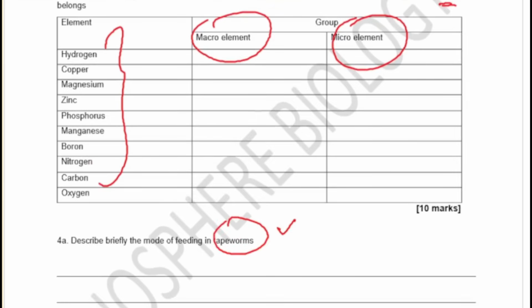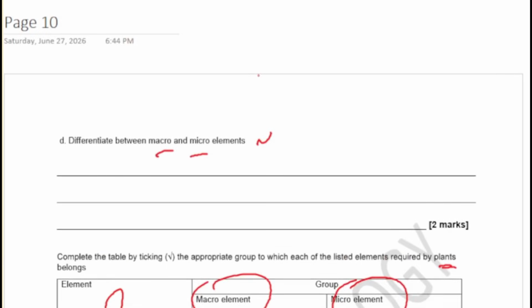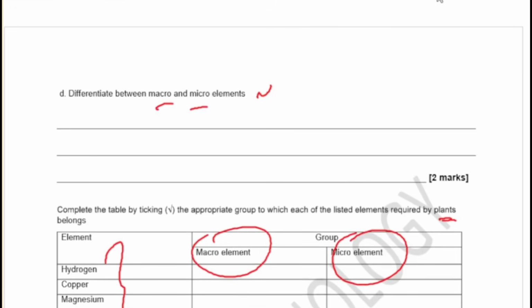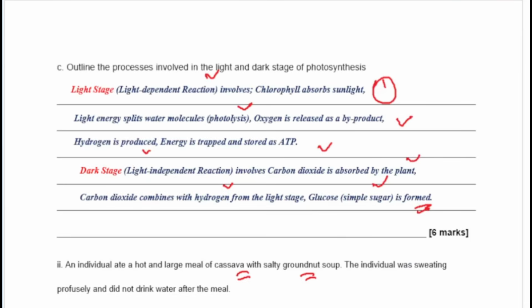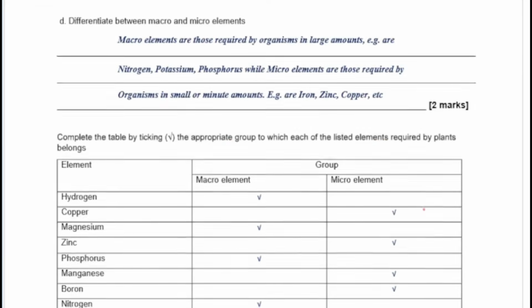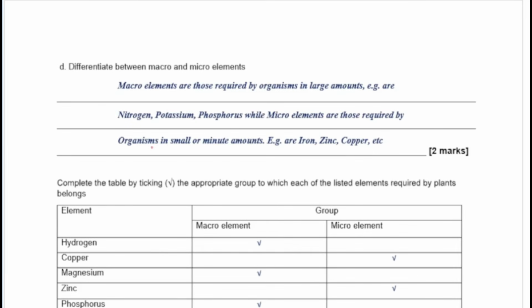So you want to be writing these things down. Don't be tired of writing. Be writing them down as you review them for your exam. All right, so let's see the answers very quickly. Now you see that macro elements are those required by organisms in large amounts. Macro means large. Okay, and examples are your nitrogen, your potassium, your phosphorus, while your micro elements are the ones required by the organisms in minute or small amounts, and examples are your iron, your zinc, and your copper. So you have this now as a table to really bring this into categorization.